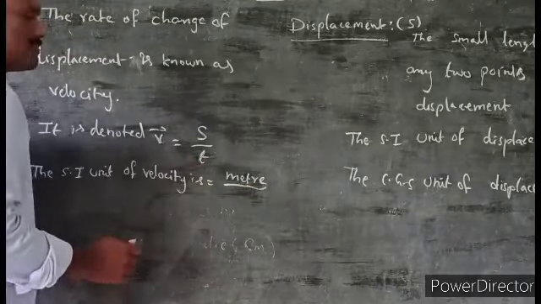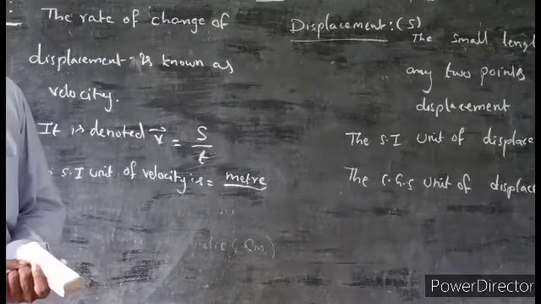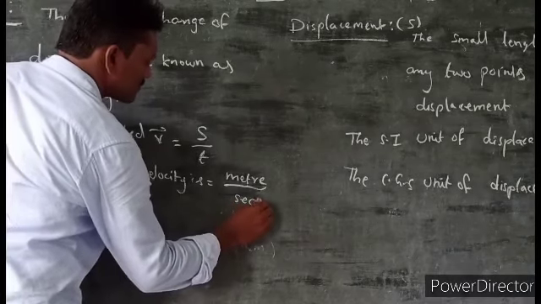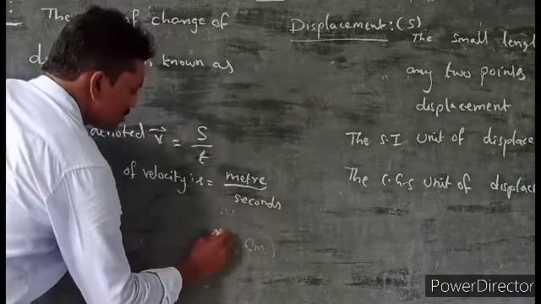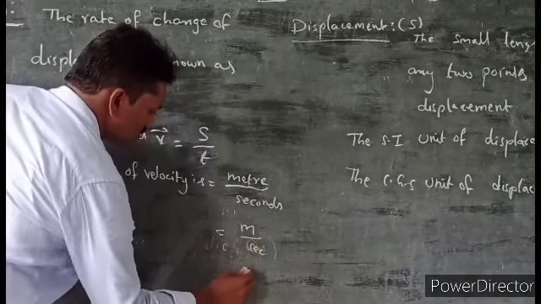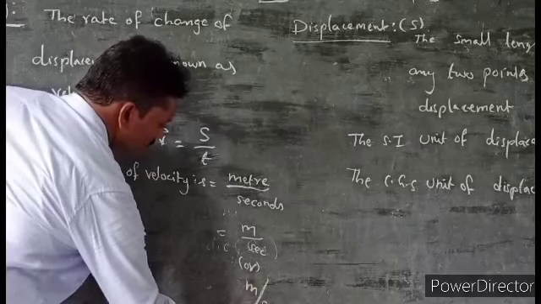And time is always measured in seconds in all systems: FPS, CGS and MKS or SI system. Here the simple shortcut form is meter by second, or meter per second.